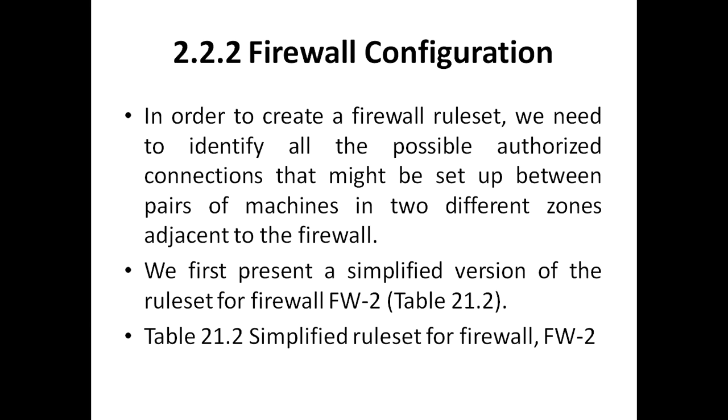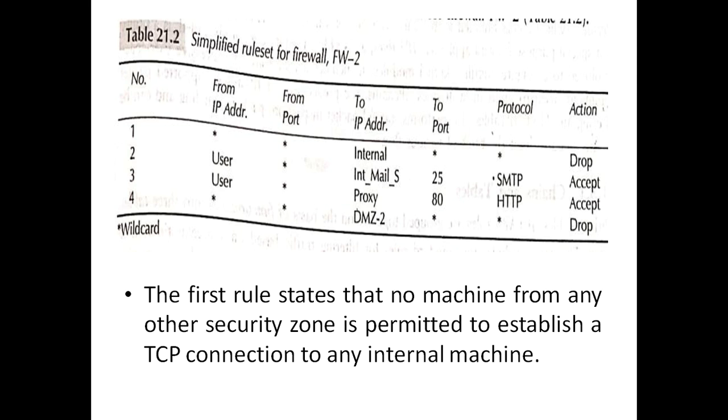The next part is firewall configuration. In order to create a firewall rule set, we need to identify all the possible authorized connections that might be set up between pairs of machines in two different zones adjacent to the firewall. We first present a simplified version of the rule set for firewall 2, and then we'll go for the simplified rule set for firewall 1. So now here is a simplified rule set for firewall 2. There are 4 rules implemented.